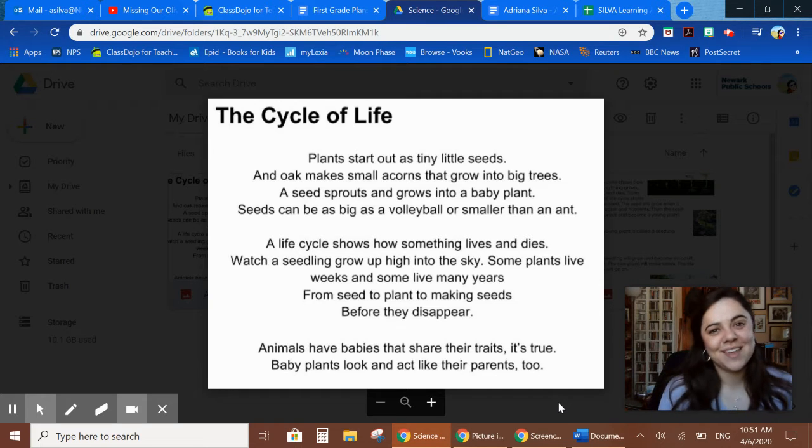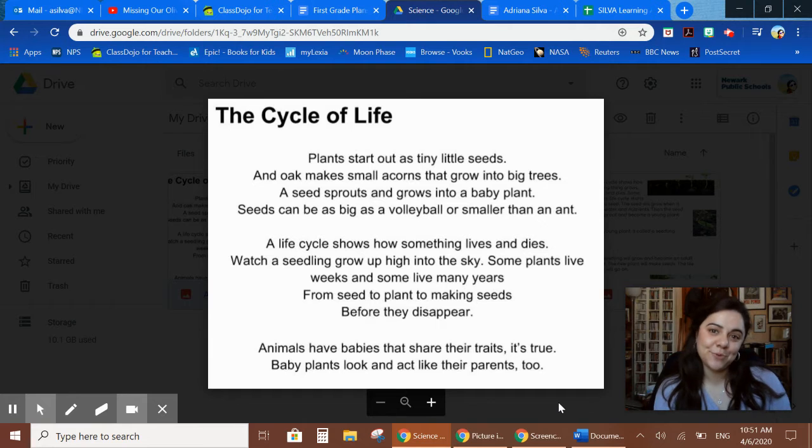Hi, everybody. I'm going to do the science activity for today. First, we're going to read this poem called The Cycle of Life, and then we're going to answer 2 questions and write down our answers, take a picture of our answers, and send it to me. So let's read the poem, The Cycle of Life, first.